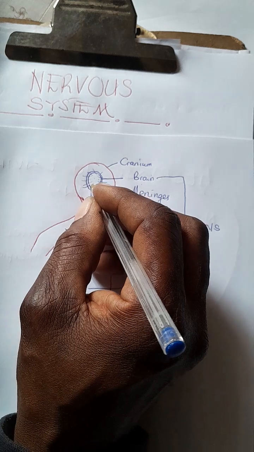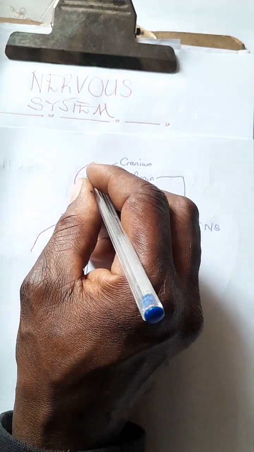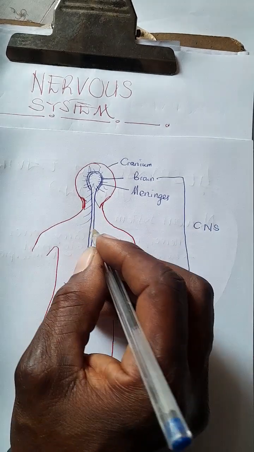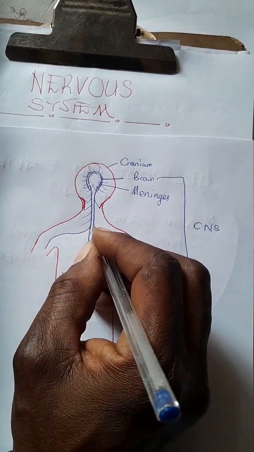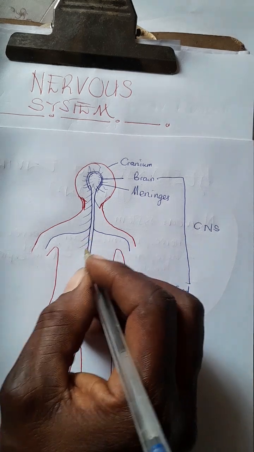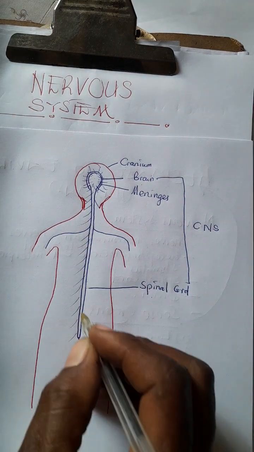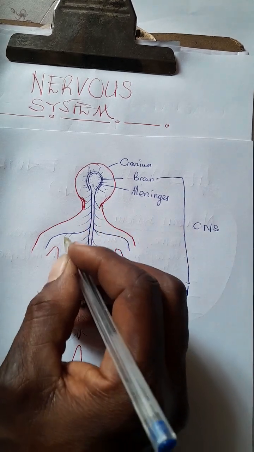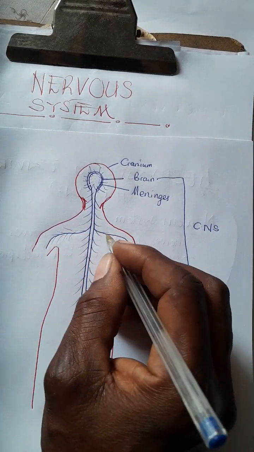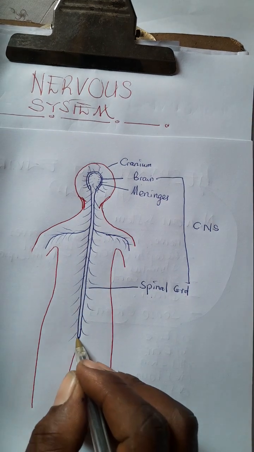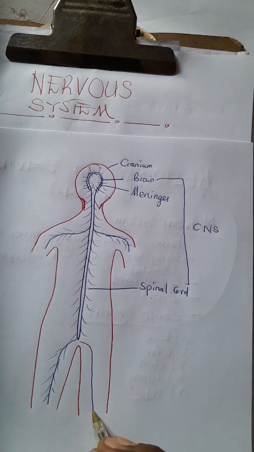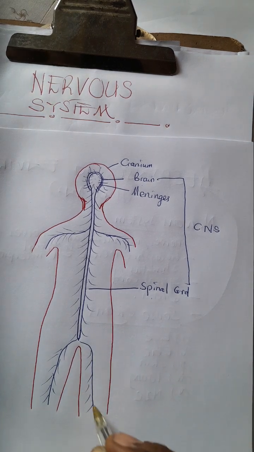However, there are nerves outside the central nervous system, and these are what we call the peripheral nerves. Now look at this here. One goes to this leg, and the other goes to your other leg. So these are the peripheral nerves.